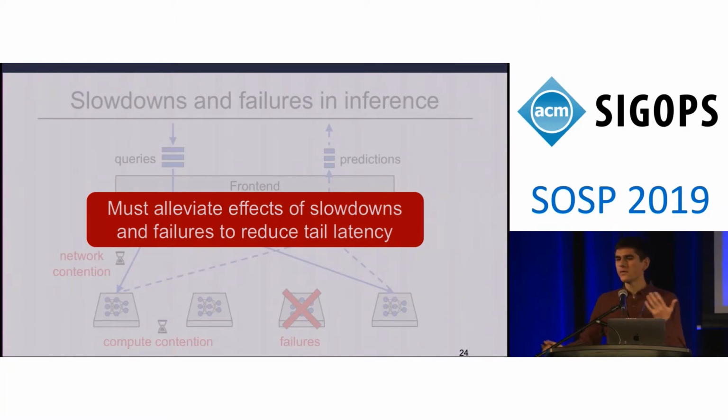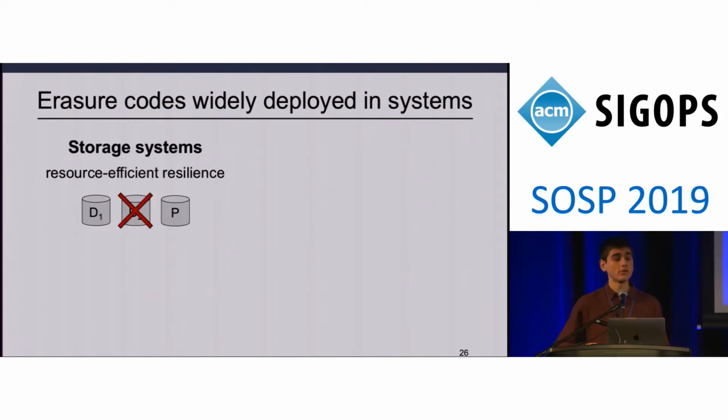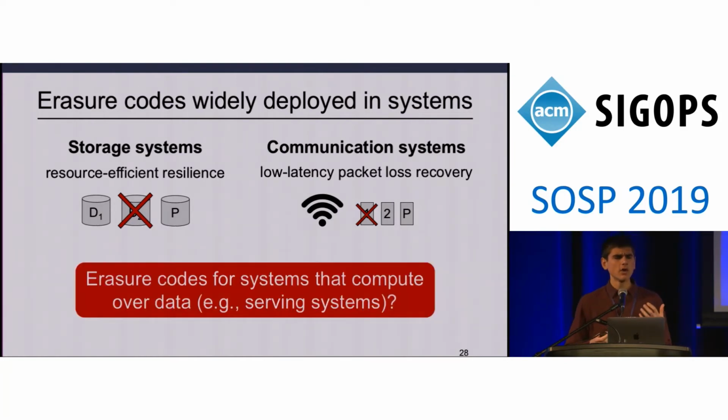Now, slowdowns, failures, and unavailabilities are by no means unique to prediction serving systems. We see them in many of our systems. One popular tool that's used widely in our systems today to alleviate the effects of these events are erasure codes. For example, we see erasure codes in our storage systems to impart resource-efficient resilience against disk failures. We also see them in our communication systems to enable low latency recovery in the event of packet loss. However, erasure codes have not been widely deployed for systems that compute over data, like the prediction serving system that we saw in the previous slide.